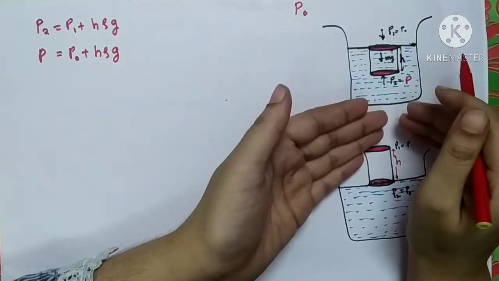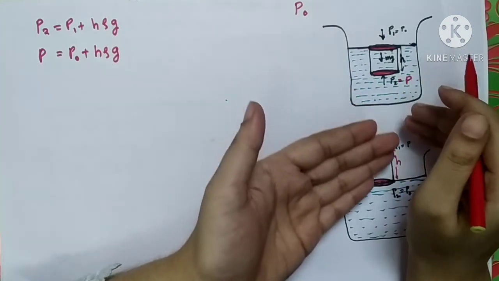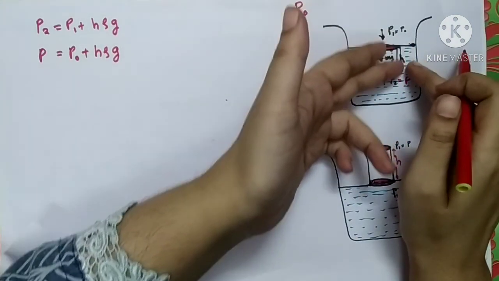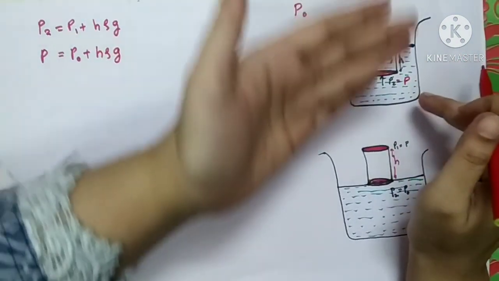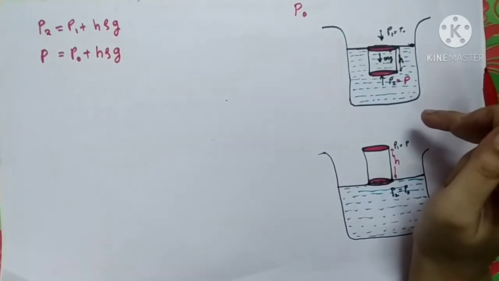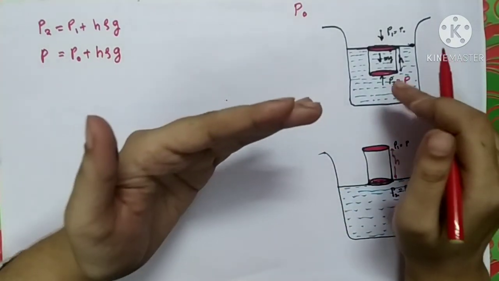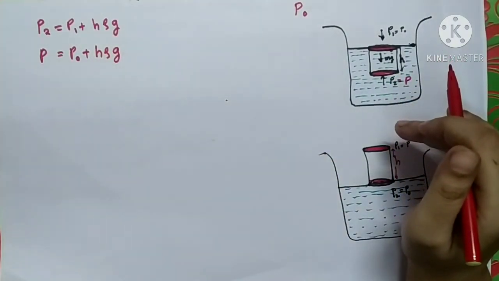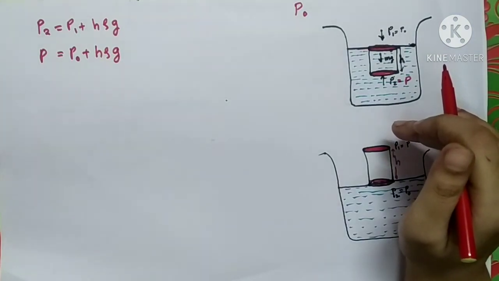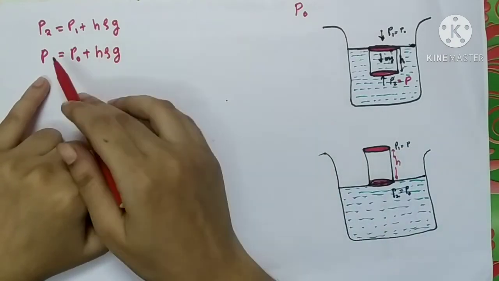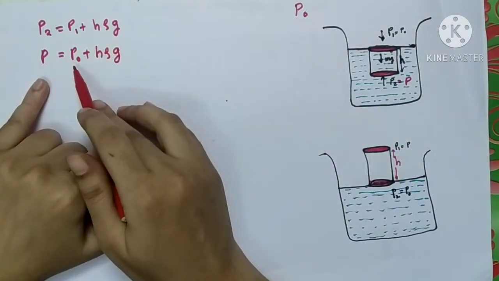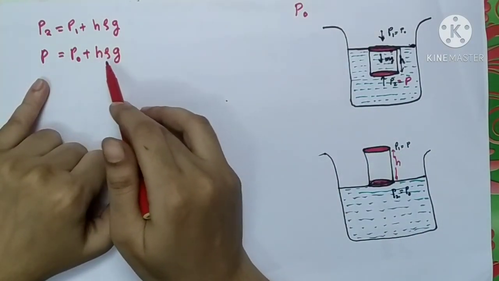If you move further inside the liquid, this pressure goes on increasing because this height goes on increasing. So whenever we move in a downward direction inside a sea, pressure goes on increasing. That is why we have written this equation, P is equal to P0 plus H rho g.